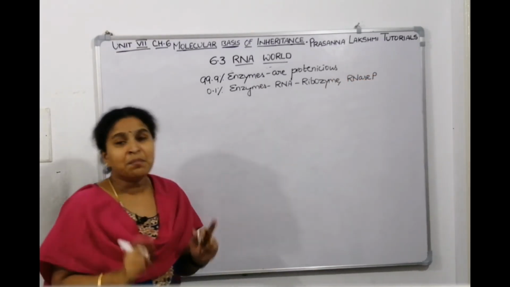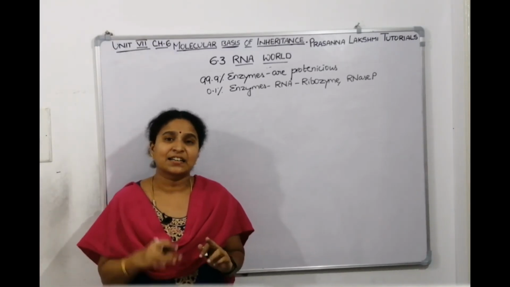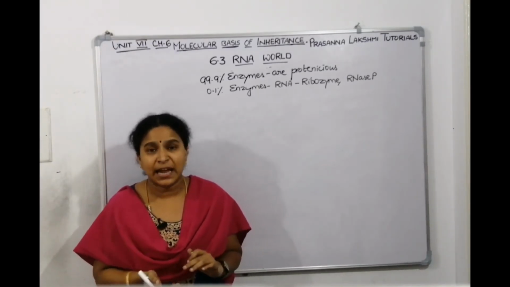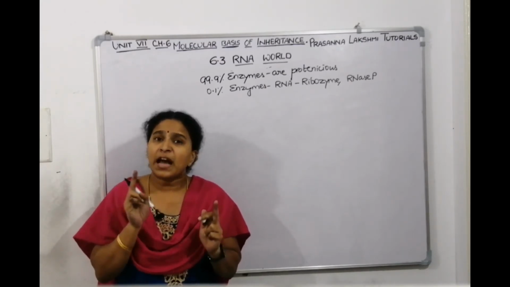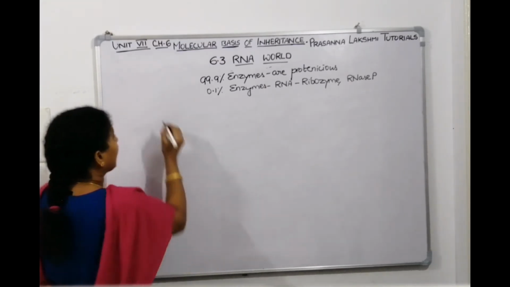So there are some enzymes which are catalytic. There are some RNAs which are catalytic. There are some metabolic reactions, biochemical reactions where RNA only can catalyze.